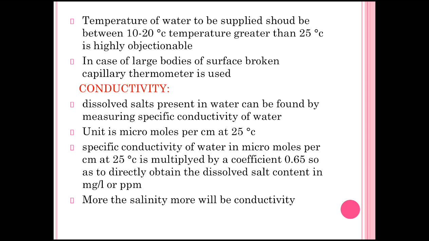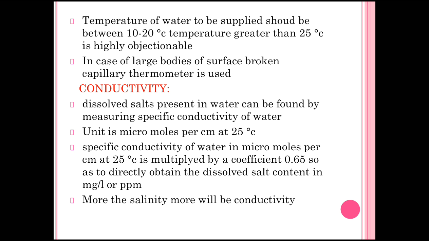Now the next parameter is the conductivity. The dissolved salt present in water can be found by measuring the specific conductivity of the water. The unit of conductivity is micromho per centimeter at 25 degrees Celsius.